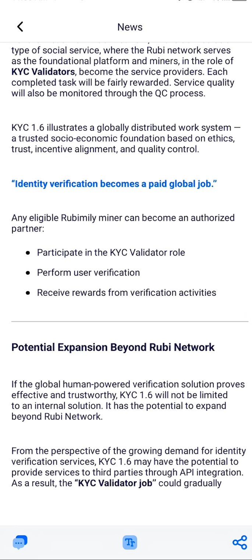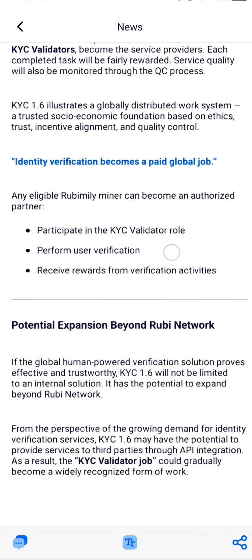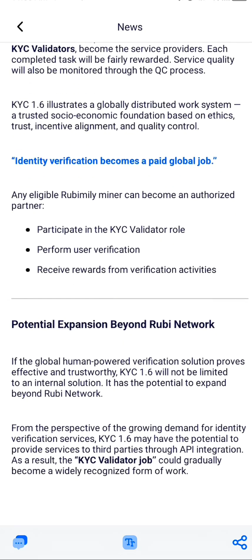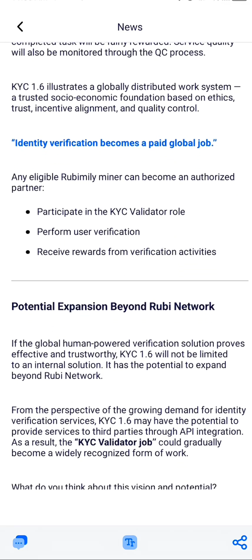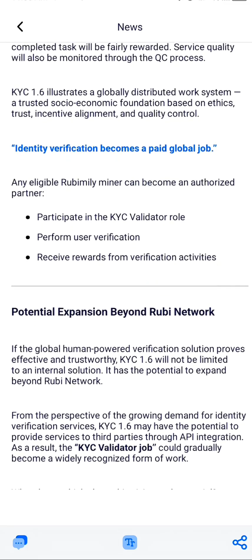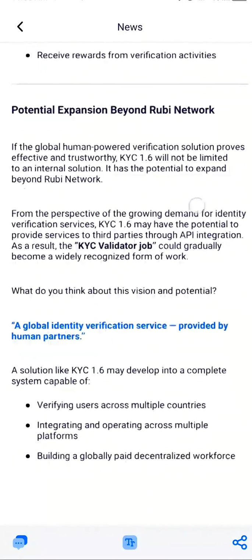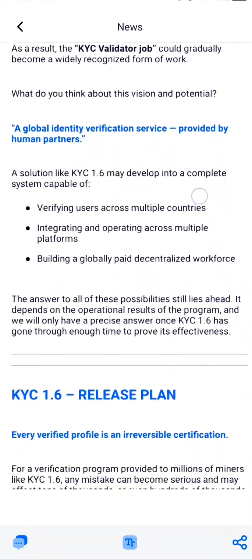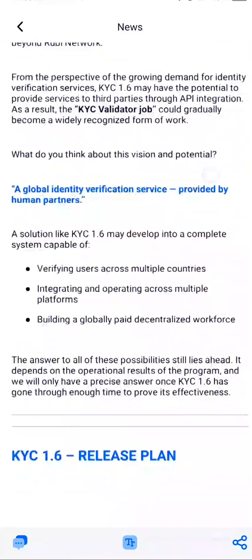They say participate in the KYC validator role. So perform user verification, receive reward from the verification activity. So this is your job if you become a Ruby KYC validator. So now if you scroll down again, you're going to see the release plan. So I will leave you to read the other information.